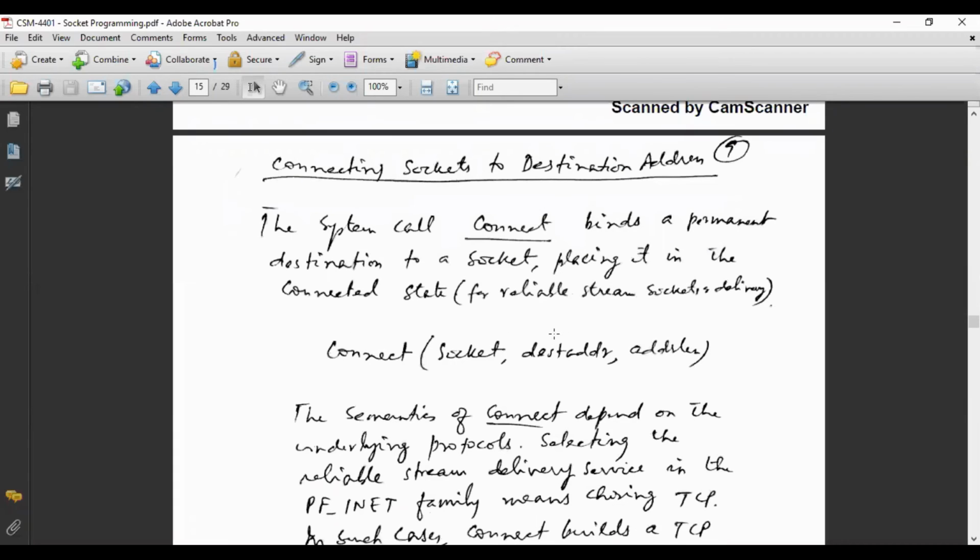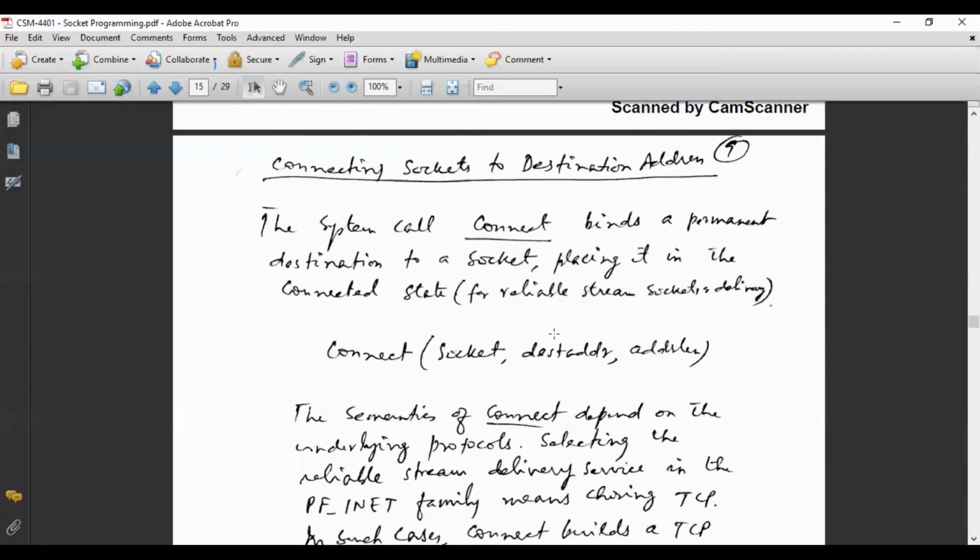Next, connecting a socket to a destination address. Once the socket has been created, say at the client end, how will you connect it to the destination end? That is, how will you connect this socket to the socket at the server's end?